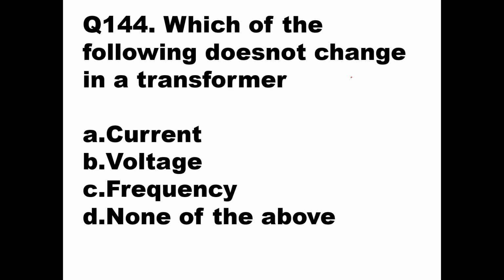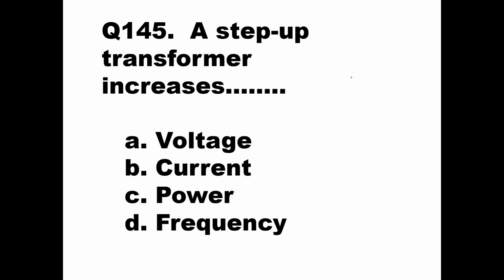As I have told you in the first question, what remains constant in the operation of a transformer is frequency. So here option C will be the right answer, frequency. Frequency does not change. Voltage and current can change, but frequency will not change. Then we'll go to the next question, question number 145.